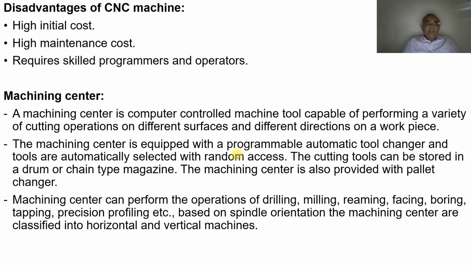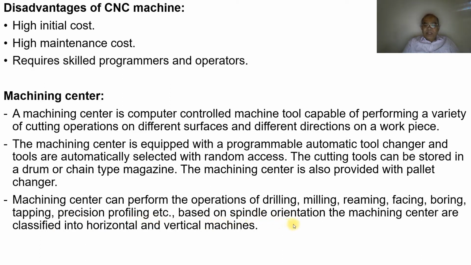The cutting tools can be stored in a drum or chain type magazine. The machining center is also provided with a tool changer, which changes the tool from the spindle to the magazine, and also from the magazine to the spindle. The machining center can perform operations like drilling, milling, reaming, facing, boring, tapping, precision profiling, etc.